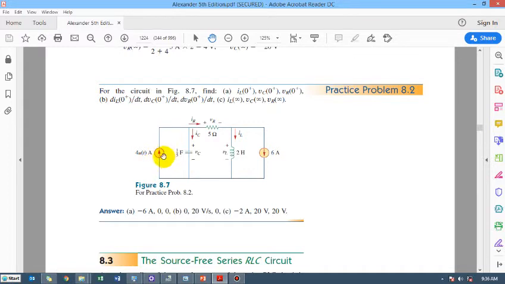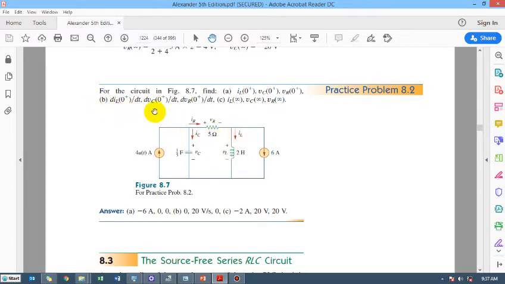So that means this supply is being connected at t is equal to 0. Before t is equal to 0, the supply is just not there. So we will make the circuit for t less than 0, and then we will be finding the values of this I_L. This is I_L, and this is V_C, and this is the voltage across the resistor, V_R, right?